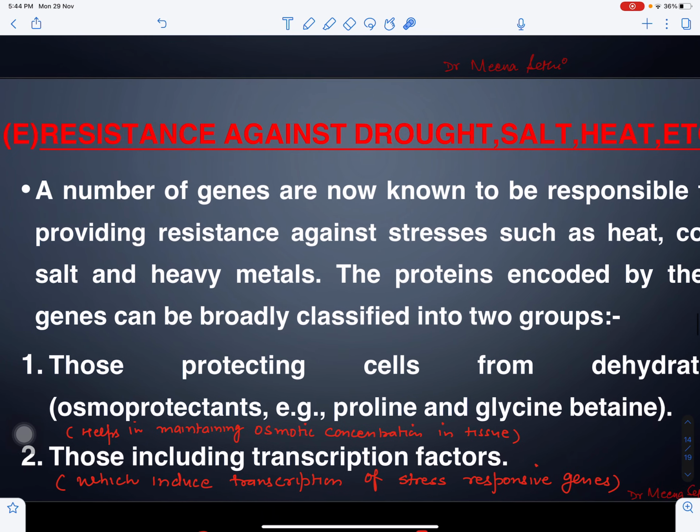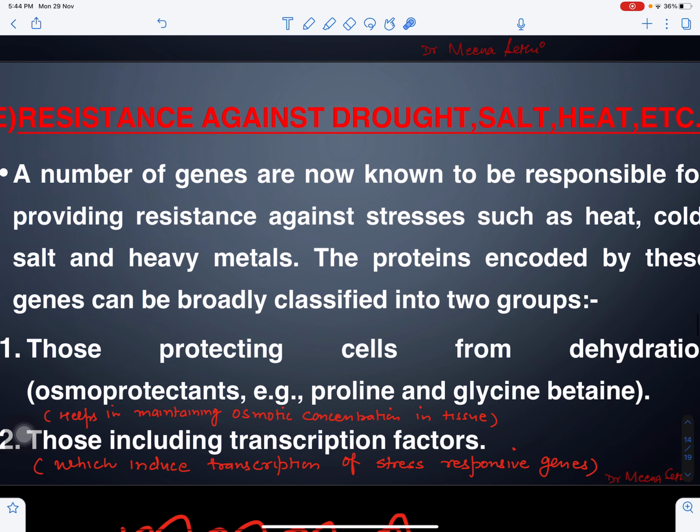First we'll discuss resistance against drought, salt and heat, etc. Now first we will identify the genes which will make the plant resistant to drought, salt and heat. Then we will isolate those genes and introduce them into the host plant. A number of genes which are responsible for providing resistance against these stresses have been identified, like heat, cold, salt, and heavy metal.